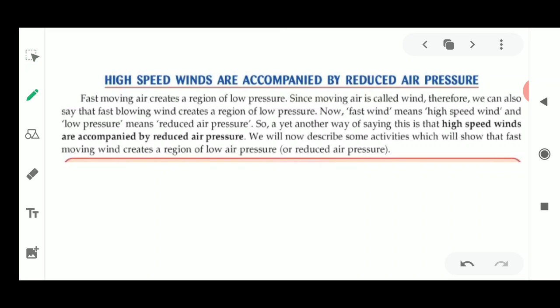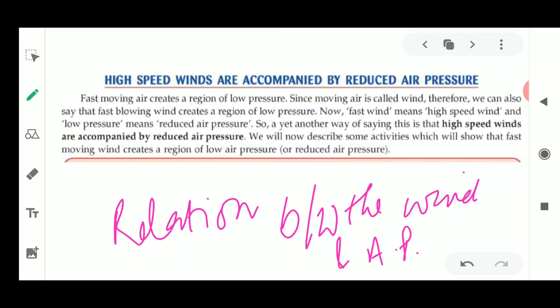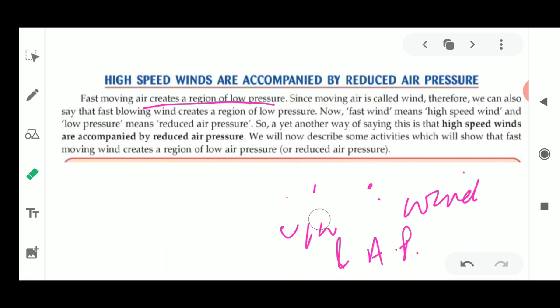We are going to study the relation between the wind and air pressure, and how air pressure is always related to the wind speed. So we go on to the first topic, that is fast moving air. It creates a region of low pressure. Now how are we going to describe this and understand this?